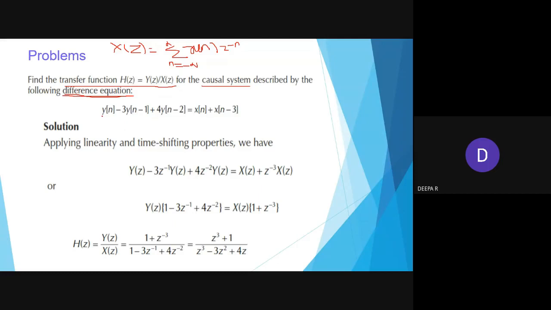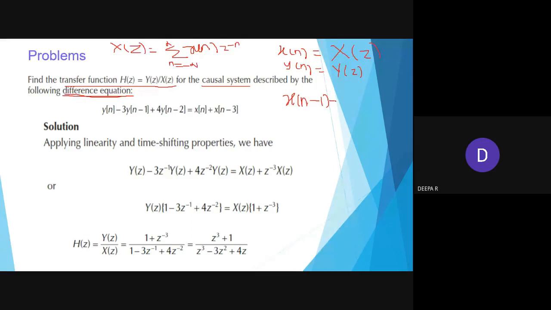So now you see, if my x(n) is the question, I will be getting my x(z) as the z transform. If it is y(n), I will be writing it as y(z).